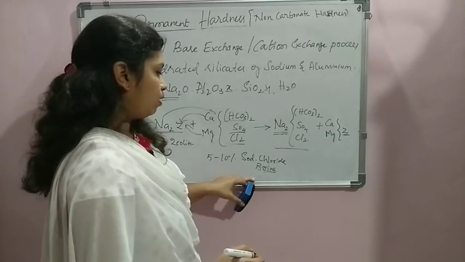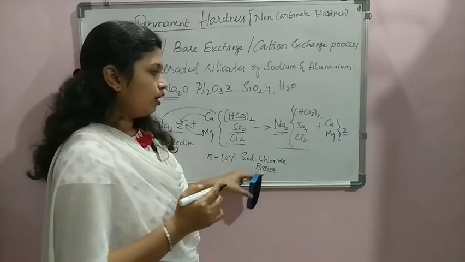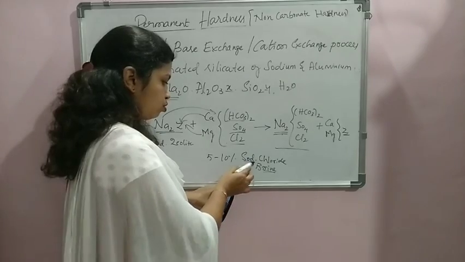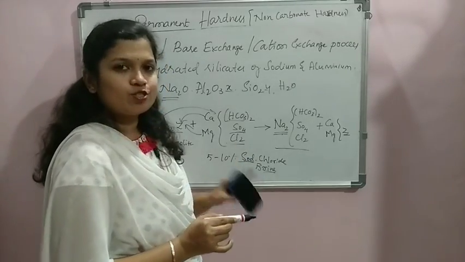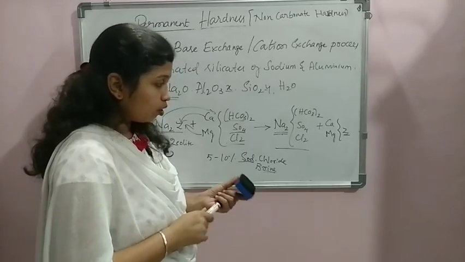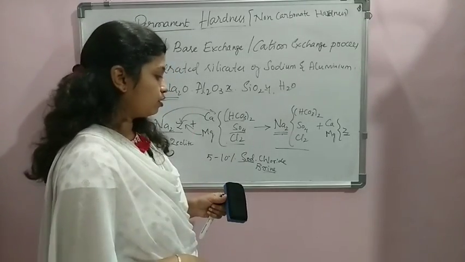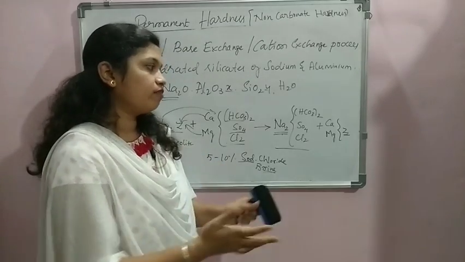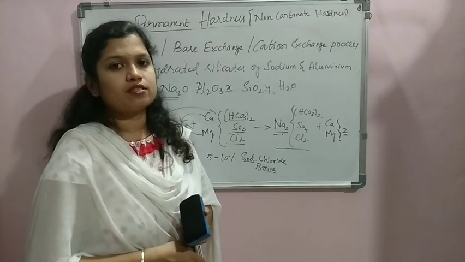If we backwash the bed with this solution, we can generate the zeolite back, because we are giving sodium again, and the cation gets exchanged with the calcium and magnesium. The water coming out after the washing contains the calcium and magnesium, but sodium goes back to its place, and the sodium zeolite will be ready again for the process.